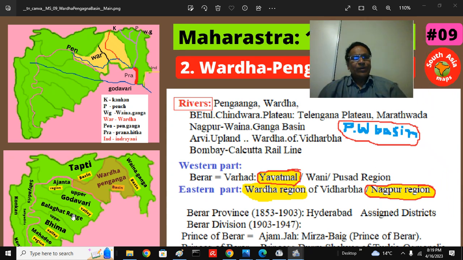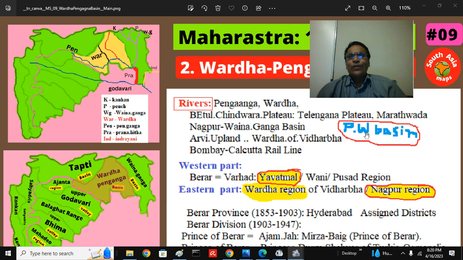So southern part of this is, of course, the Godavari Valley. The western part is Ajanta regions, and we'll see the upland near Wardha in the Vidarbha. So sometimes this entire region is called Vidarbha, Nag Vidarbha. That also comes the Berar. So it becomes a little complicated. So these terms are used a little loosely. So you have to pay attention to what exactly the presenter is talking about.